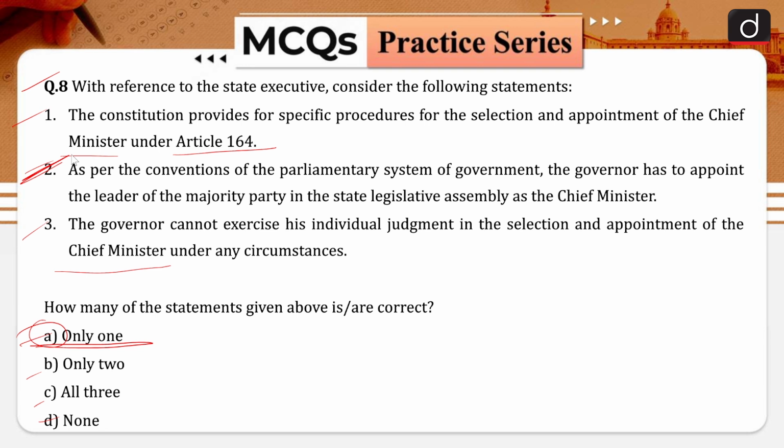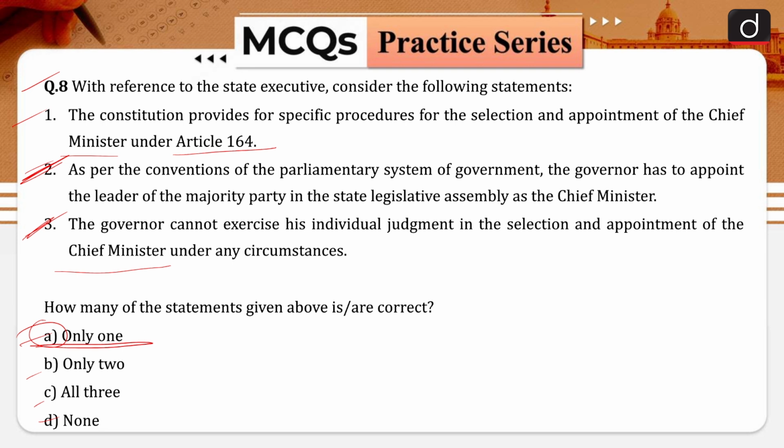The governor has discretion under multiple circumstances, which include the situation when no party has a clear majority in the assembly. The governor can also exercise his individual judgment in the selection and appointment of chief minister when the chief minister in office dies suddenly and there is no obvious successor, and that is why your statement number 3 is incorrect in nature, and that is why your correct answer is that only 1 of the statements is correct.